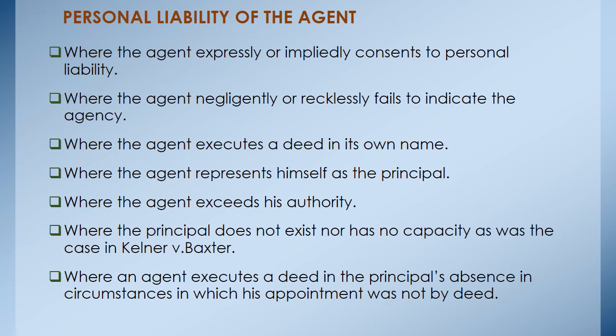Then where the principal does not exist or has no capacity, as was the case in Kellner versus Baxter. So if the principal has no capacity to contract, then basically the agent will be personally liable. And the final one, where an agent executes a deed in the principal's absence in circumstances in which appointment was not by deed.